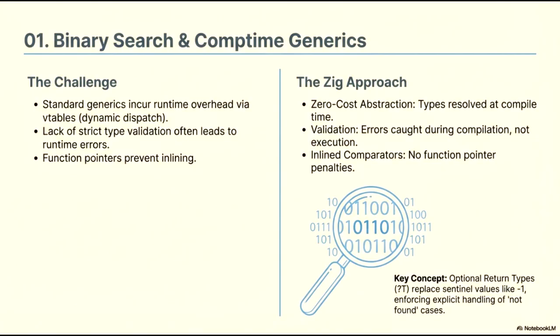A critical feature of this approach is the use of optional return types. By utilizing the ?T syntax, Zig replaces the need for sentinel values, such as -1. This forces developers to explicitly handle not-found cases, leading to safer, more expressive code that prevents common logic errors.